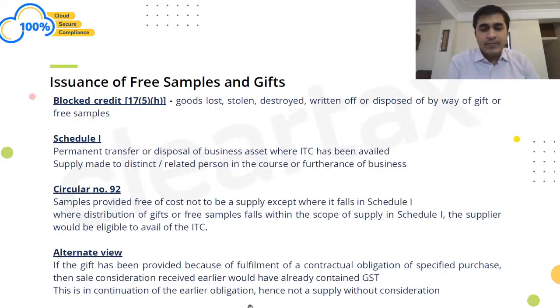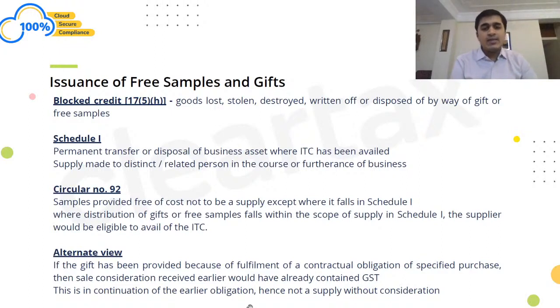Okay, let's take an example. Let's say I'm a person who is dealing in papers, right? Let's say you are a person who is buying the goods from me, right? Now, let's say the contract is that if you buy paper worth rupees 1 crore from me, in that case I would be giving you a gift, which may be a television set or refrigerator, whatever it may be, if you buy goods worth rupees 1 crore from me during the whole financial year. Correct? Now let us say you have accomplished this goal and I have given this to you free of cost.